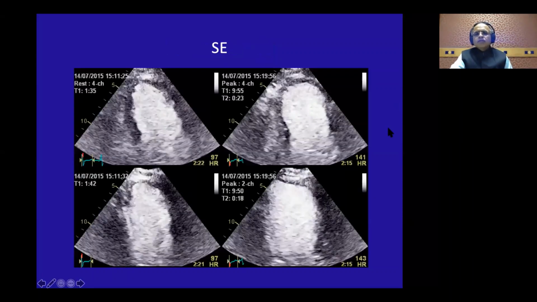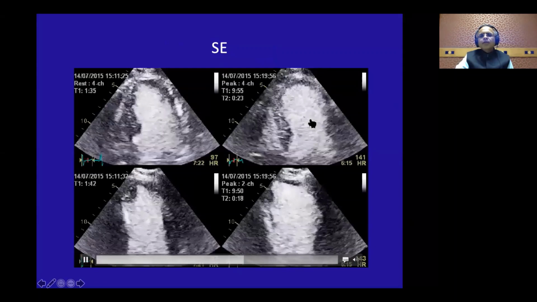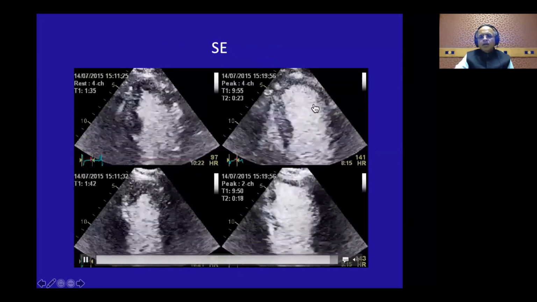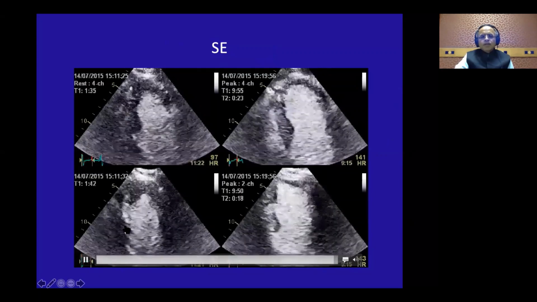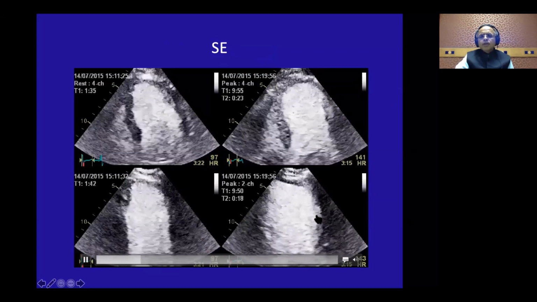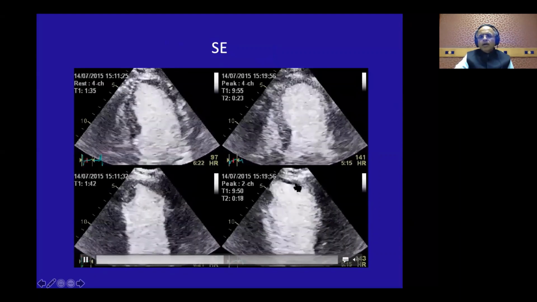But let us look at the stress echo. And to all our dismay, all of you will first look at the volumes. There is a great increase in the LV volume at peak exercise. The right-hand panels are peak exercise, the left-hand panels are rest. The inferior wall is akinetic because he had an inferior wall infarct. And you can see that there is actually ballooning. The entire LAD territory is ballooned here, and also the inferior wall is ballooned here.